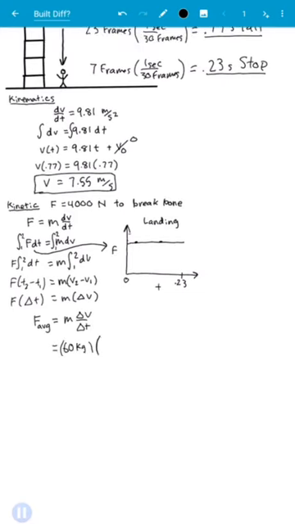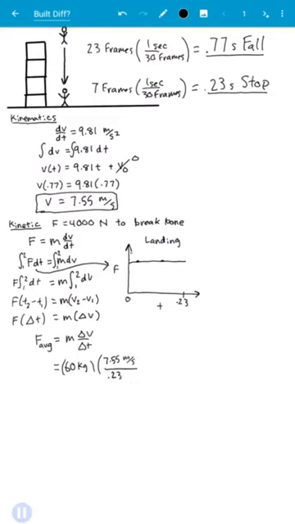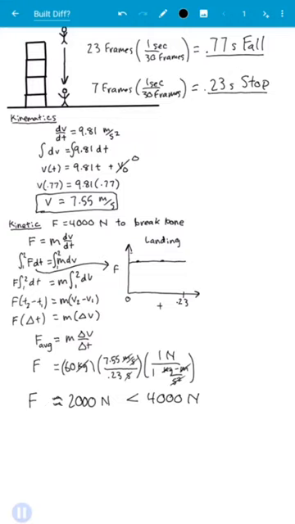So 60 kilograms times 7.55 meters per second divided by our stopping time, 0.23 seconds, and then the units check out. So if he's able to distribute the impact evenly with time, his body only experiences about 2,000 newtons of force, which is much less than the 4,000 needed to snap an average person's leg. But I can't stress the importance of this evenly distributed weight enough.